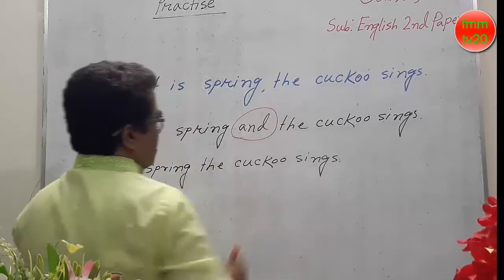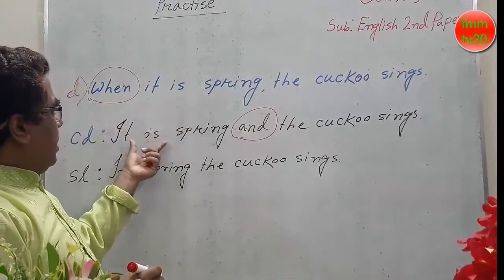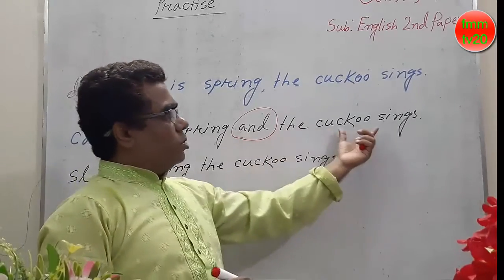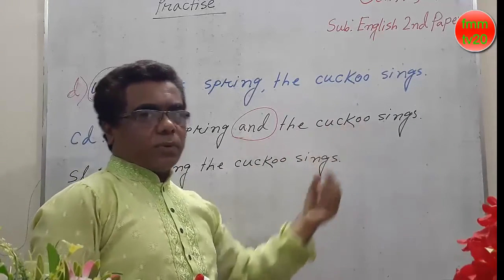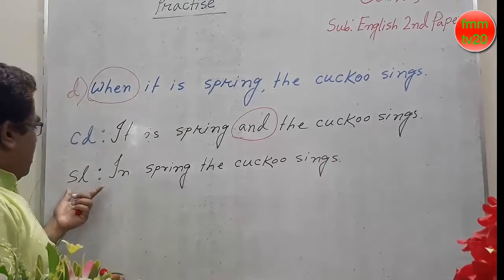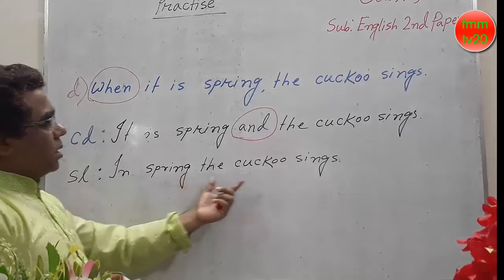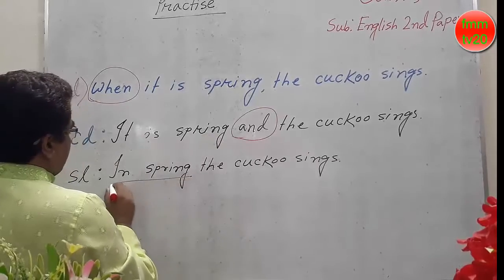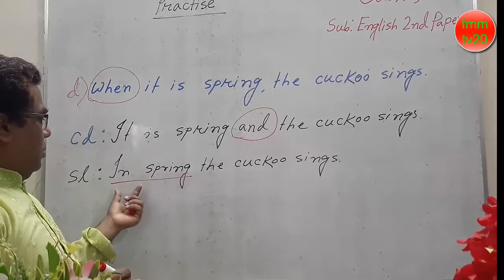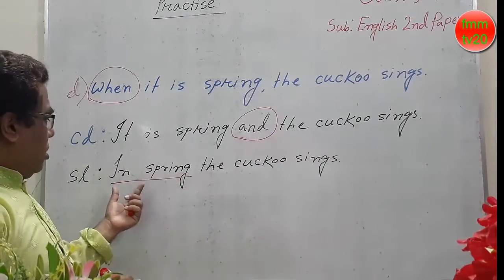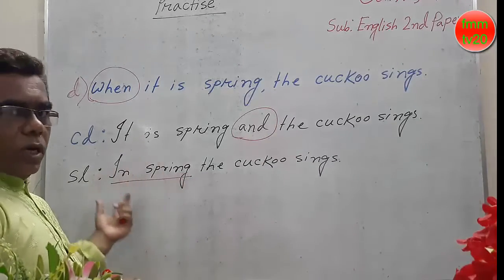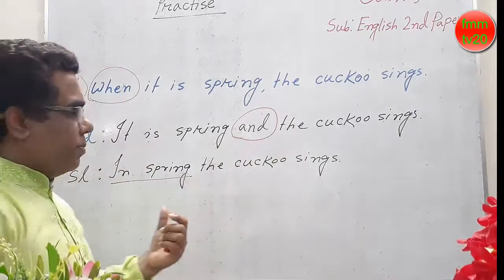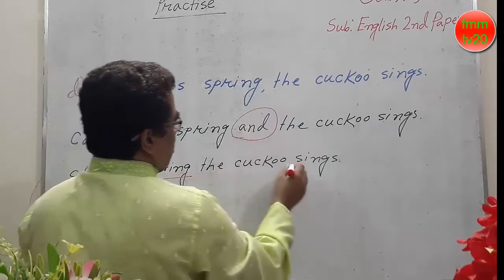with and, we know that it is spring and the cuckoo sings. We give the season first and then the information, the message, later. To make that a simple sentence: in spring the cuckoo sings. We know we have to shorten it: in spring. Before a season, in is used, so in spring or in the spring season or in the winter season. If the word season is there, then we put the before it. So: in spring the cuckoo sings.